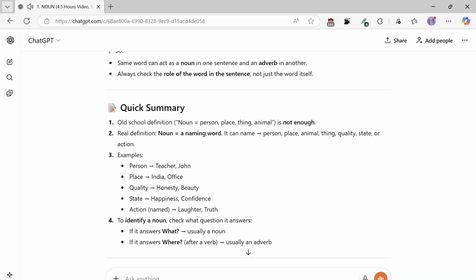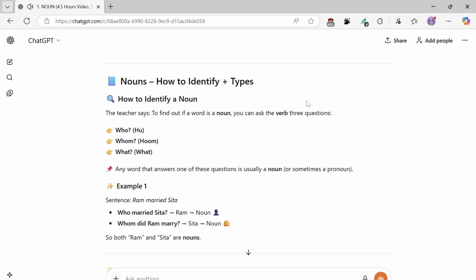4, to identify a noun, check what question it answers. If it answers what, usually a noun. If it answers where, after a verb, usually an adverb. That covers the first part of your training: how to identify a noun.